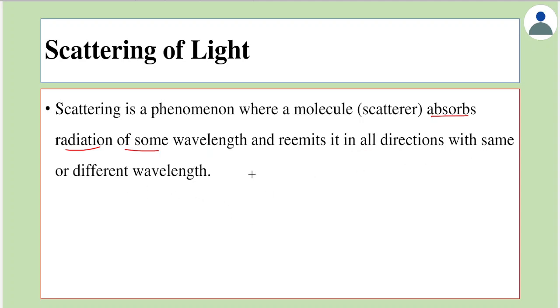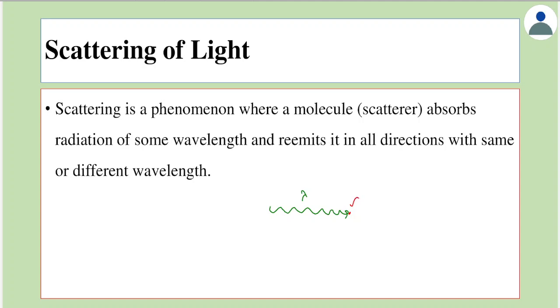That's called scattering. To understand this, let's assume that you have a small particle like air dust, or, for example, mist or something else. If light falls on it, imagine that there is a photon of wavelength lambda which falls on this scatterer. Now this scatterer would absorb this radiation and re-emit it. It may re-emit one wavelength or many wavelengths.